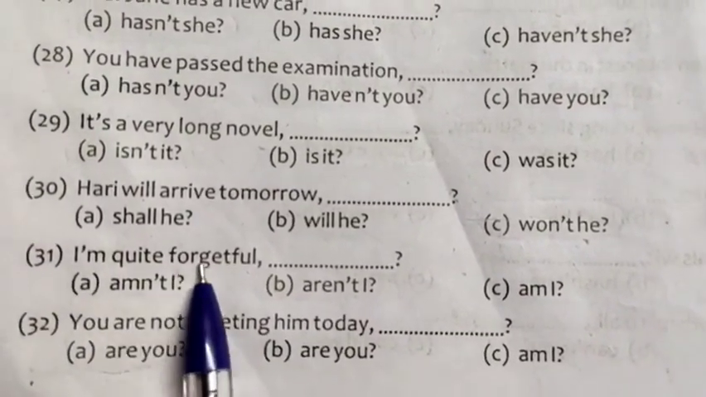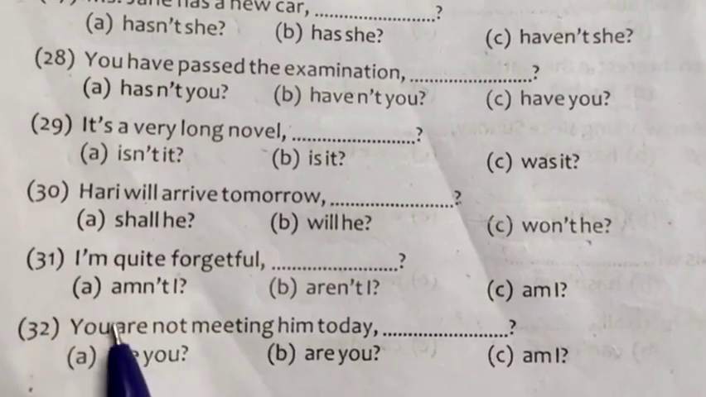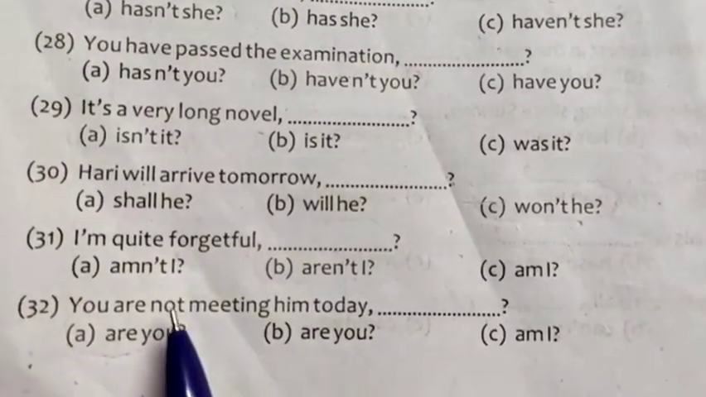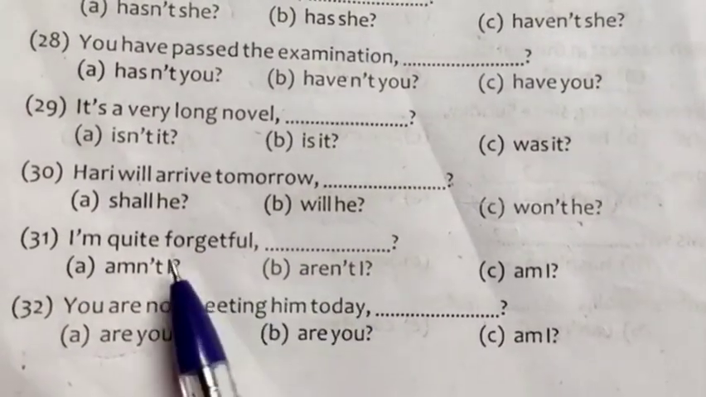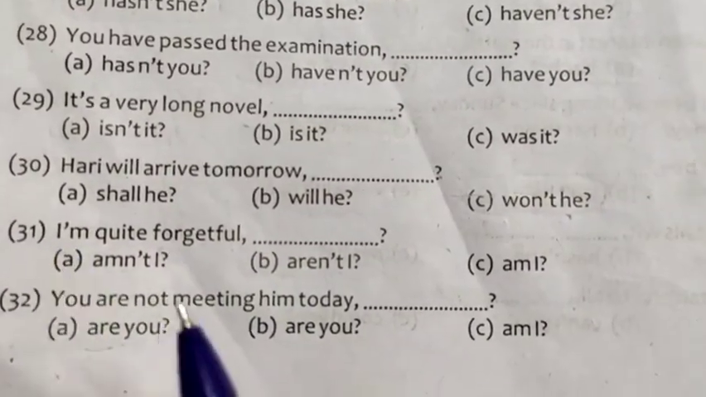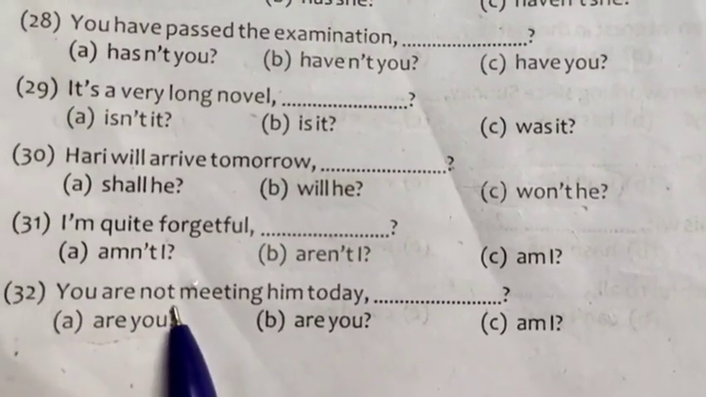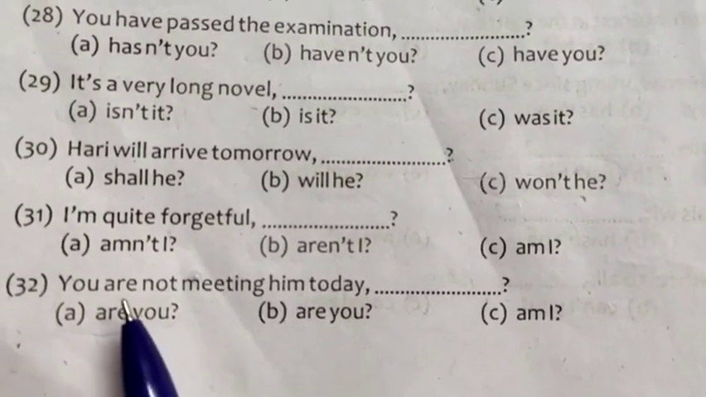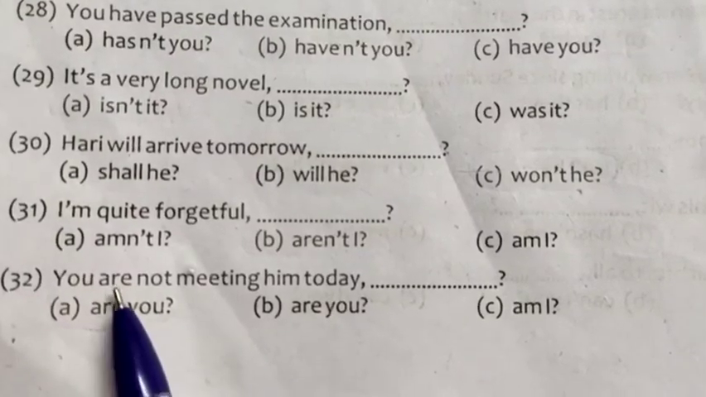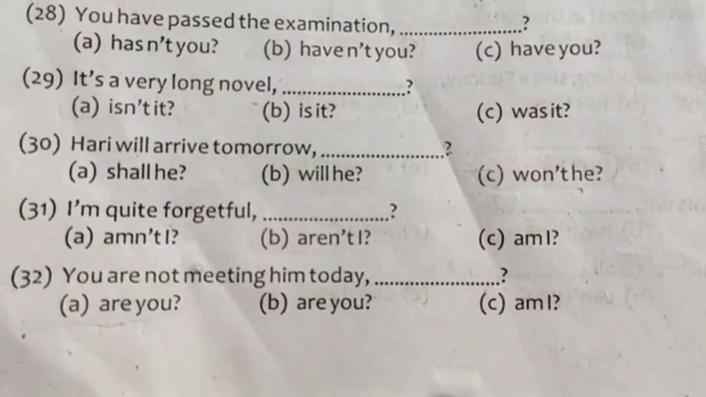31. I'm quite forgetful. The auxiliary verb is am. The sentence is positive. So we have to give negative tag. Am plus not. The negative is aren't I. Aren't I? Option A. 32. You are not meeting him today. The auxiliary verb is are. The sentence is negative. So give positive tag. Are you? Option A.